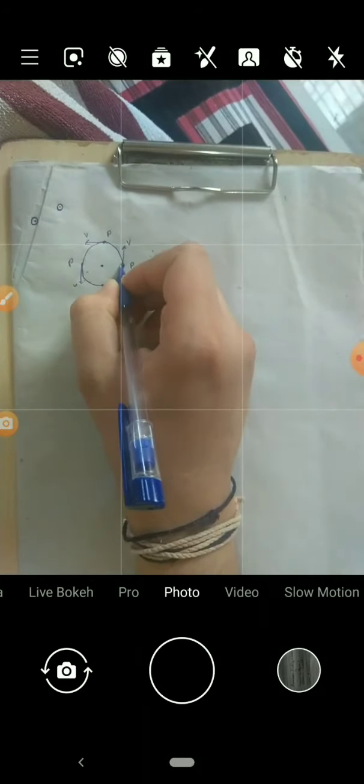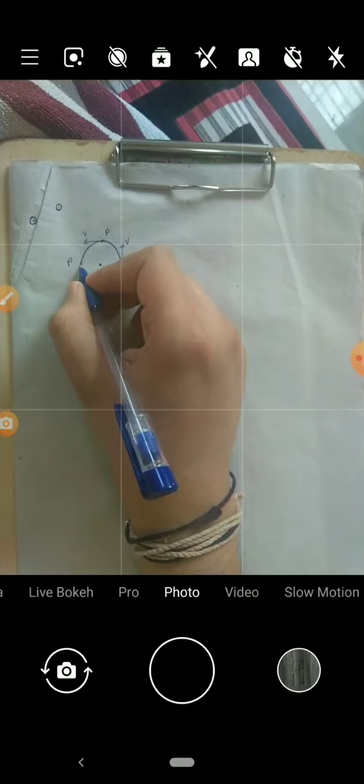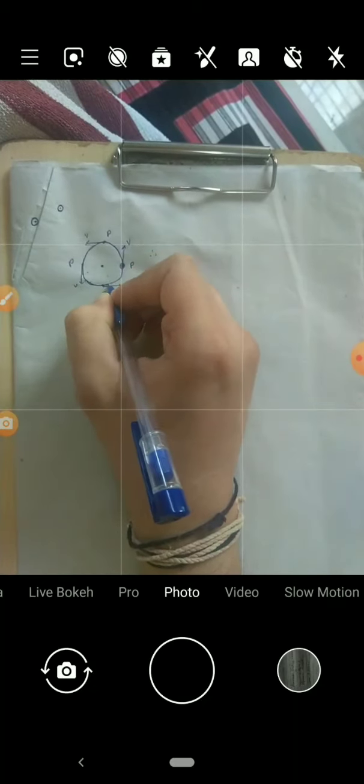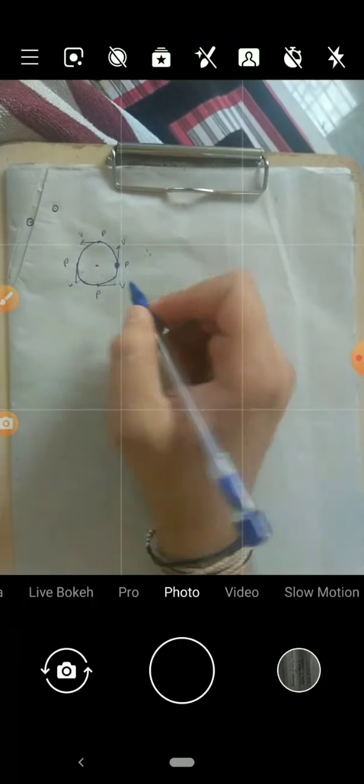And again, every time this object travels from here, circulates along this path and comes back to this position, so we can also say that this particular motion is periodic.